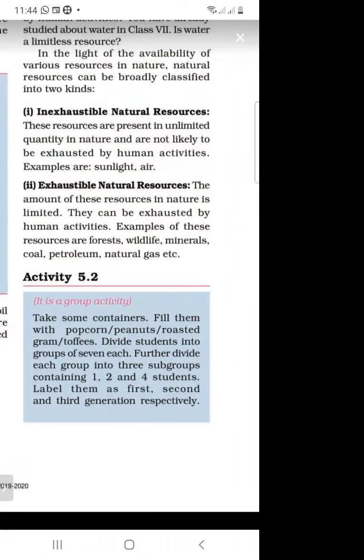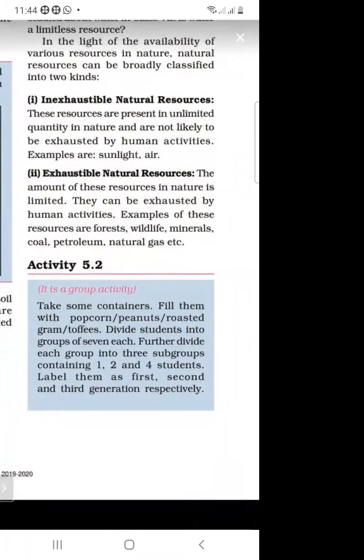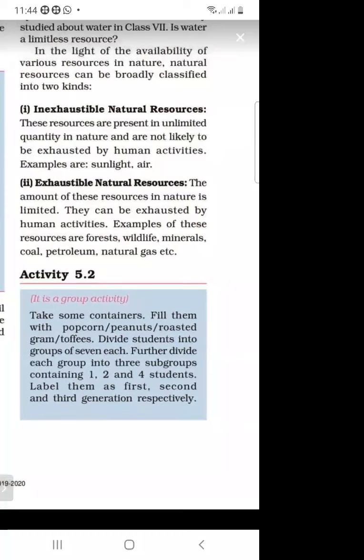If we take 7 multiplied by 3, that is 21 students, and we divide them into 3 groups of 7, there are 7 students in the first group, 7 in the second, and 7 in the third. Further, we divide each group into 3 subgroups containing 1, 2, and 4 students.